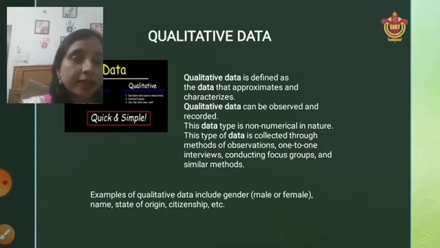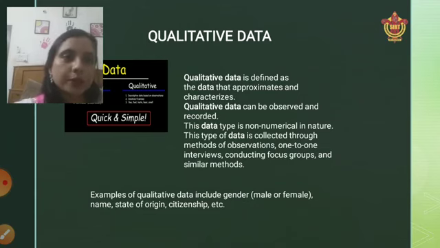In a residential address, obviously a non-numerical value should be there. If I am having a numerical value, then it is not considered qualitative data. State of origin, citizenship, name of a person are again non-numerical values. So any data which is non-numeric in nature is considered qualitative data.